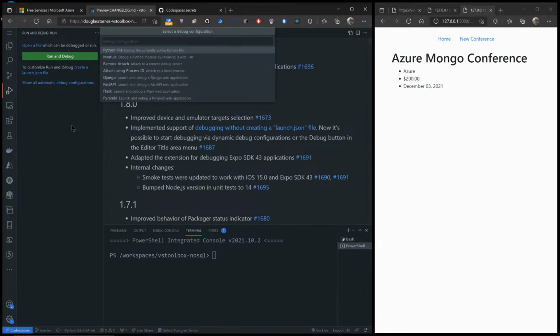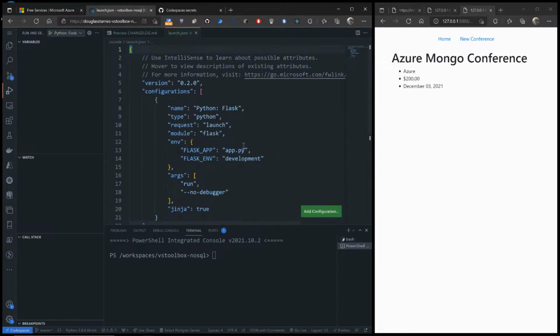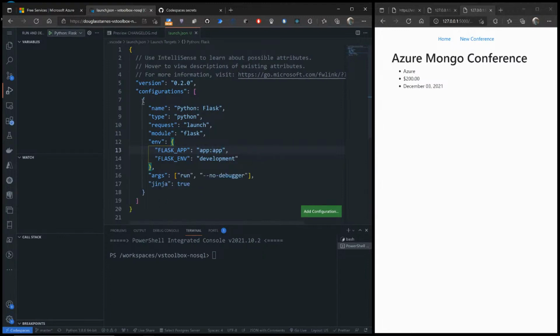Here we go. Okay. So notice what I had to do that time is I did have to tell it I was going to create a Python configuration. I can go to Flask like before. Same exact thing. I'm going to tell it app here. Now, here's the cool part. I'm going to start this.